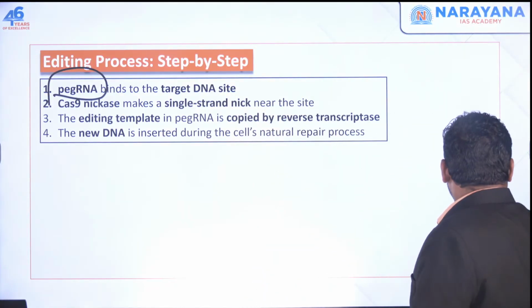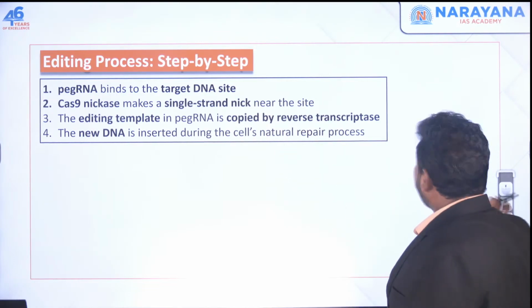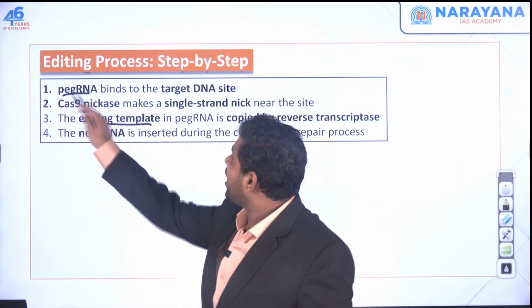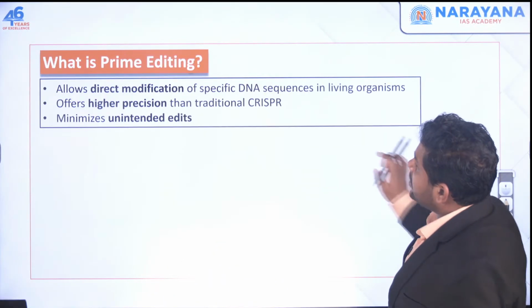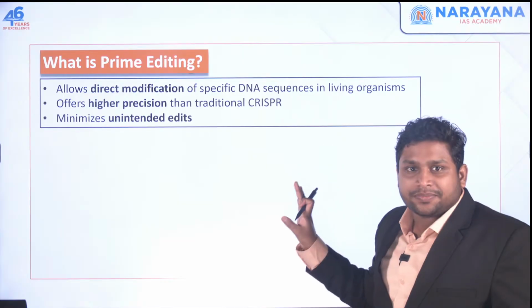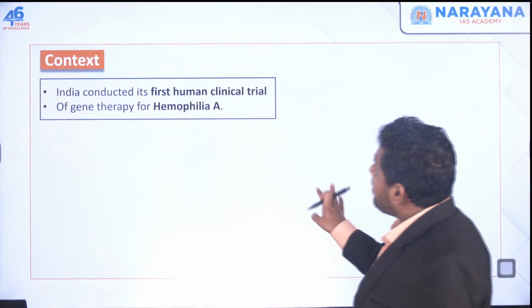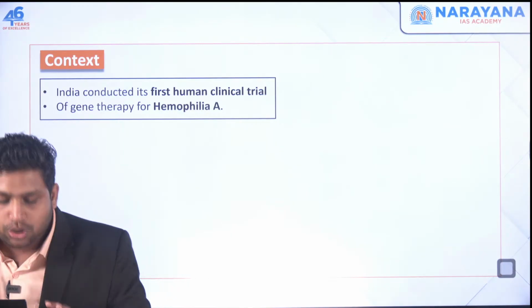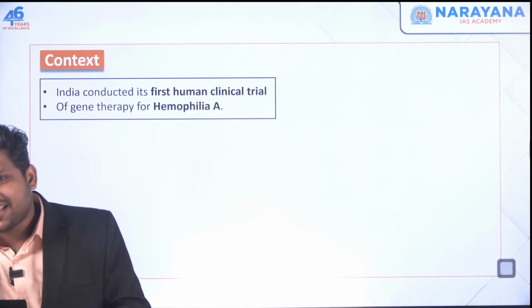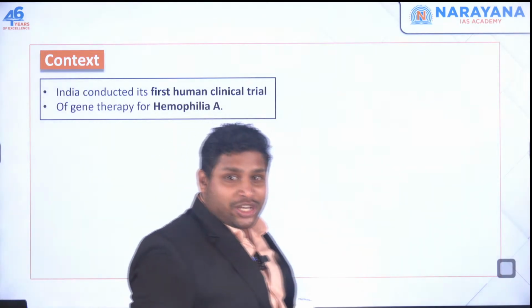Okay. So we have got some editing templates over here, given by this PEG RNA, which will be helpful over here. And that's how this prime editing will work. Again, if I have to sum it up in one single line, CRISPR-Cas9 and prime editing both are doing the same thing. That is, they are cutting the gene at a particular location.